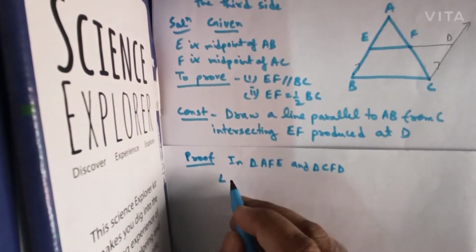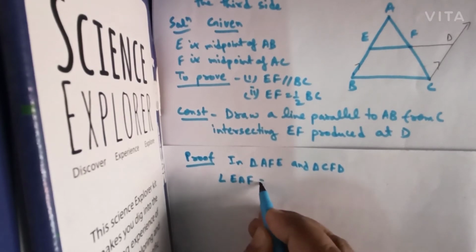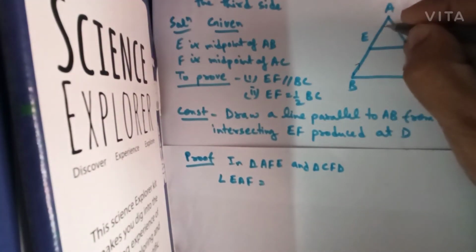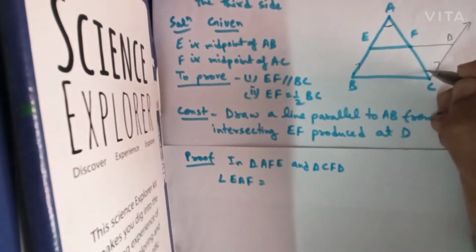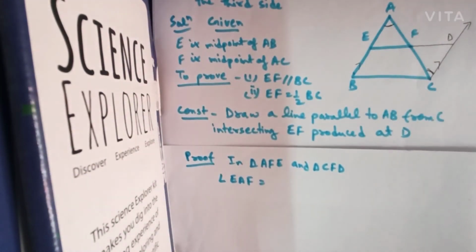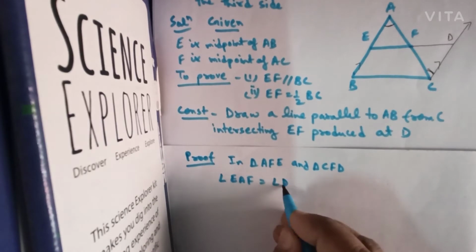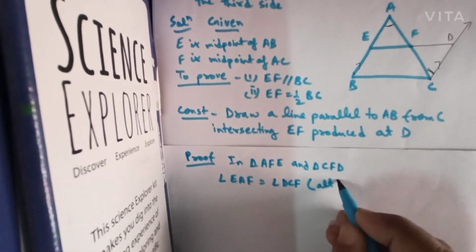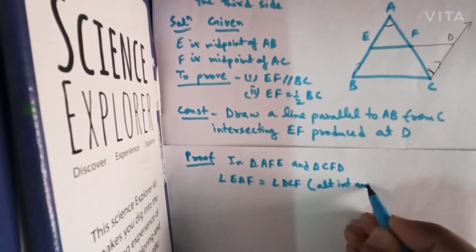angle EAF, this angle and this angle, that is EAF and DCF, will be equal because they are alternate interior angles.